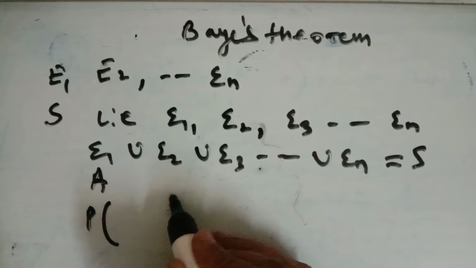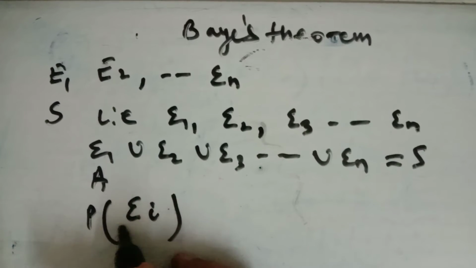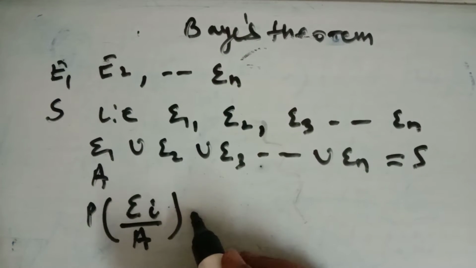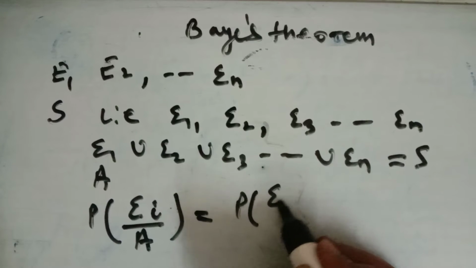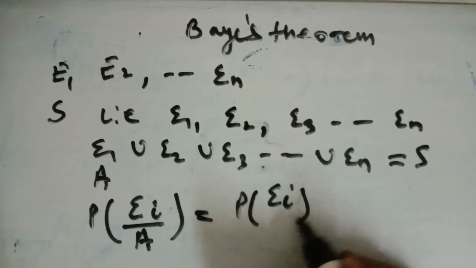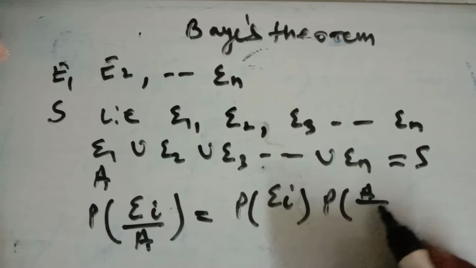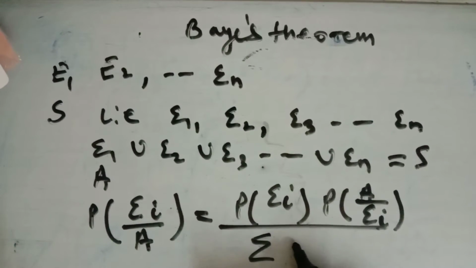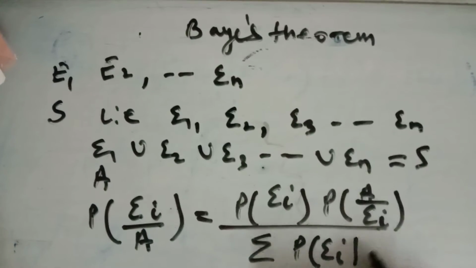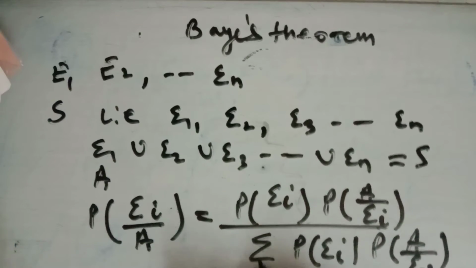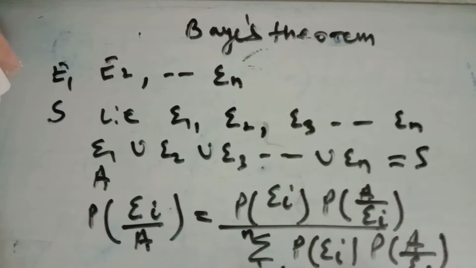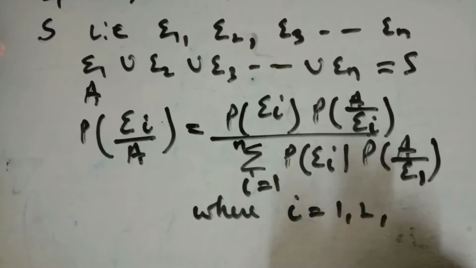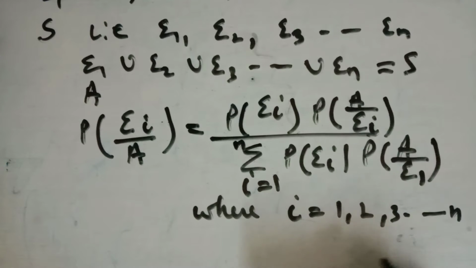Then the probability of Ei upon A is equal to the probability of Ei into the probability of A upon Ei, upon the summation of P(Ei) into P(A upon Ei), where i takes values from 1 to n, that is i is equal to 1, 2, 3 up to n.